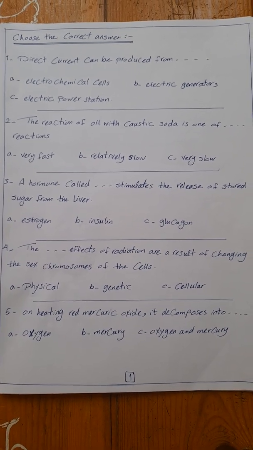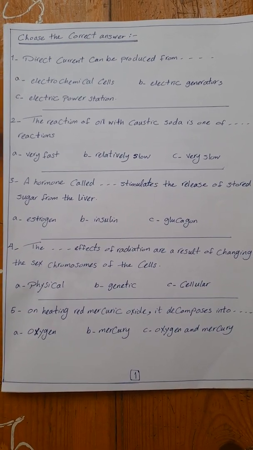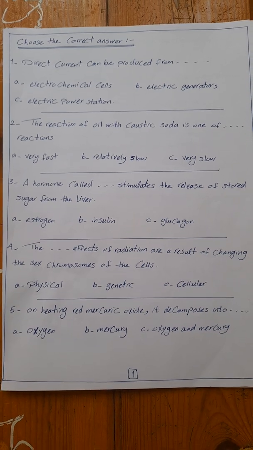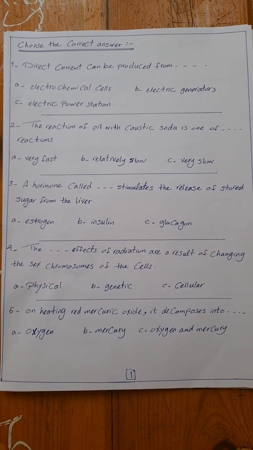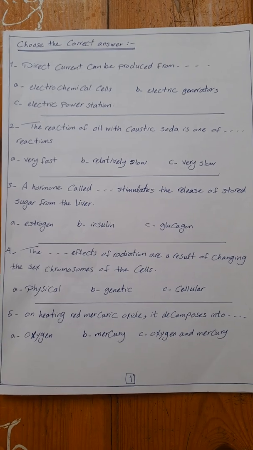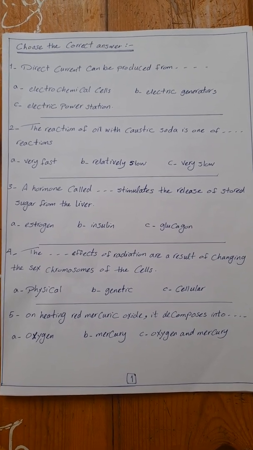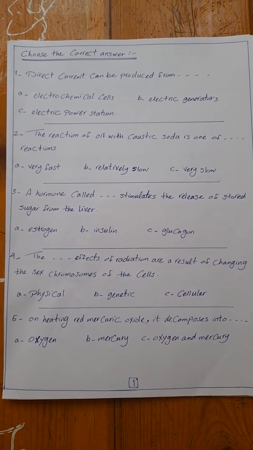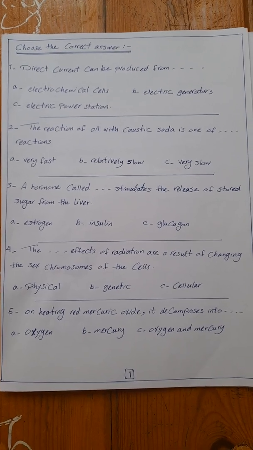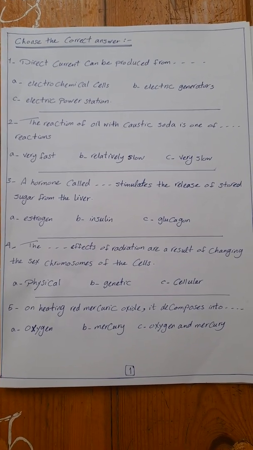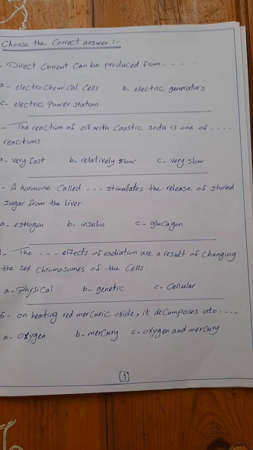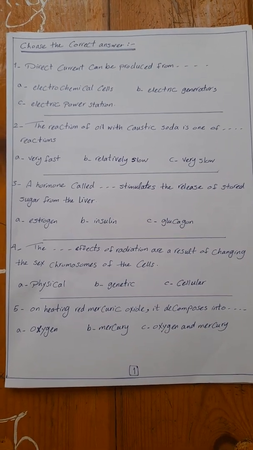Number 2, the reaction of oil with caustic soda is one of space reactions: very fast, relatively slow, or very slow. This reaction is one of relatively slow reactions, which take sometimes up to 4 days.